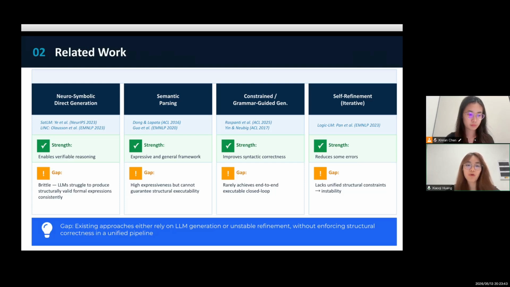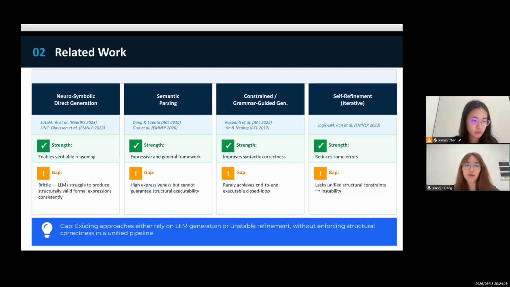Neurosymbolic methods generate programs from natural language and execute them with a solver, enabling verifiable reasoning, but they rely on brittle direct generation. Semantic parsing provides a general framework of mapping natural language into formal representation, but it is difficult to ensure structural validity.